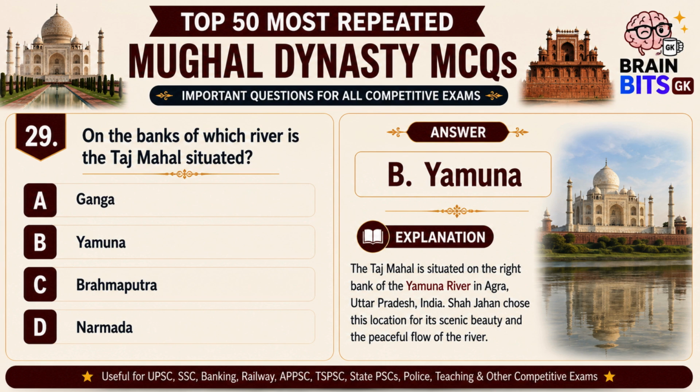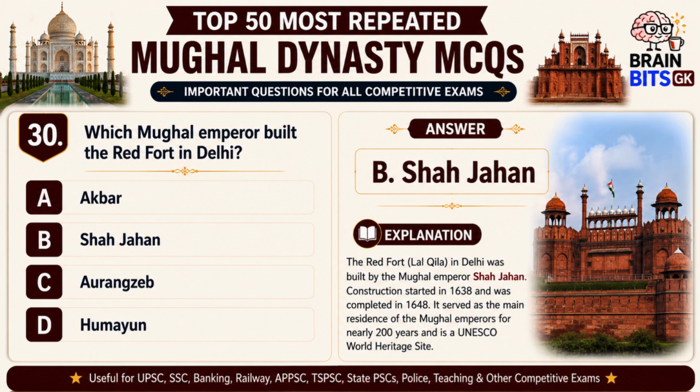Correct answer is B. Yamuna. The Taj Mahal is located on the right bank of the Yamuna River in Agra, Uttar Pradesh. Emperor Shah Jahan chose this location for its scenic beauty, making it one of the world's most iconic monuments. Which Mughal emperor built the Red Fort in Delhi?